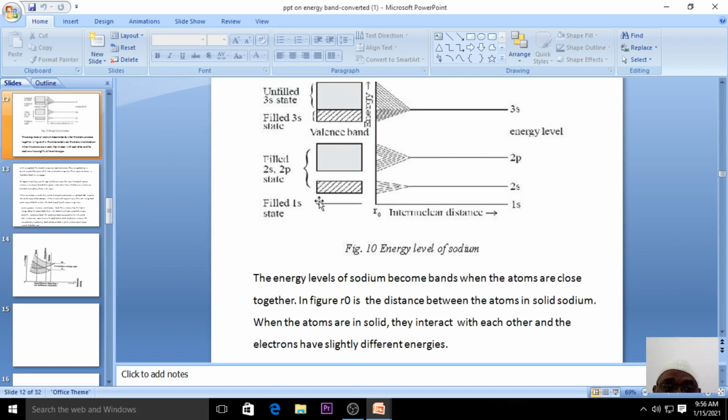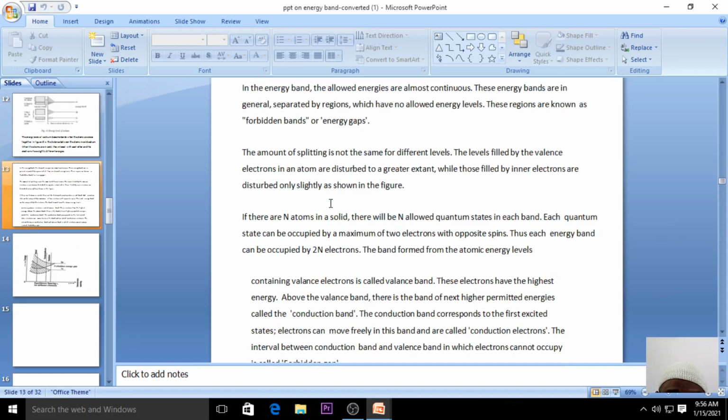In this particular figure you can see the filled state is 1s2. You can see 1s2 is completely filled. We say this is 1s2 or 2s2, and that is considered to be the continuous one. These energy bands are in general separated by regions which have no energy levels, and such a region is called the energy gap.